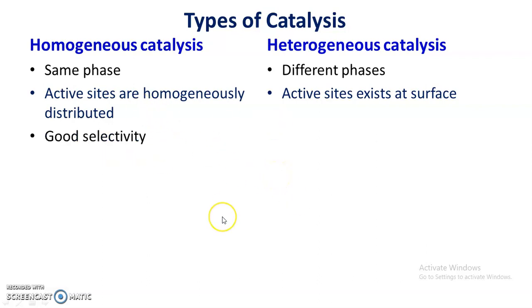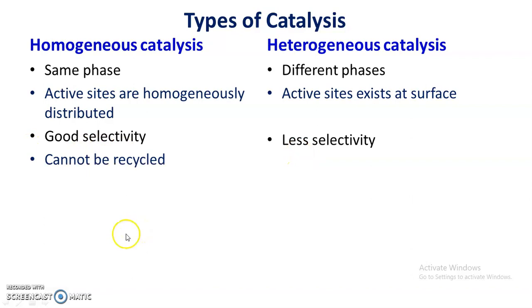Now the third difference is that a homogeneous catalyst has good selectivity. It is specific towards the desired product. As compared to homogeneous catalyst, the selectivity of heterogeneous catalyst is less. It is less selective, and sometimes heterogeneous catalyst permits unwanted reactions also, and therefore it is less selective.